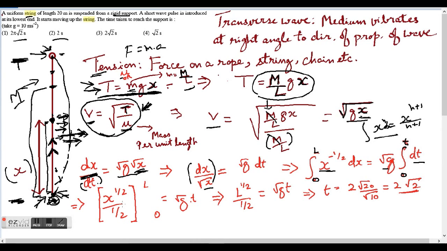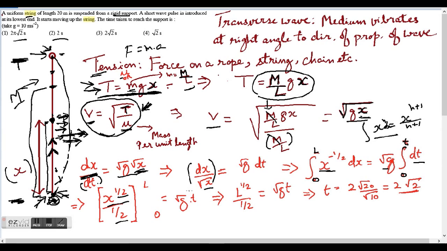So x to the power minus 1 by 2 plus 1 is plus half, that comes here, over minus 1 by 2 plus 1, which is plus half, that comes here, is equal to square root of g times t.